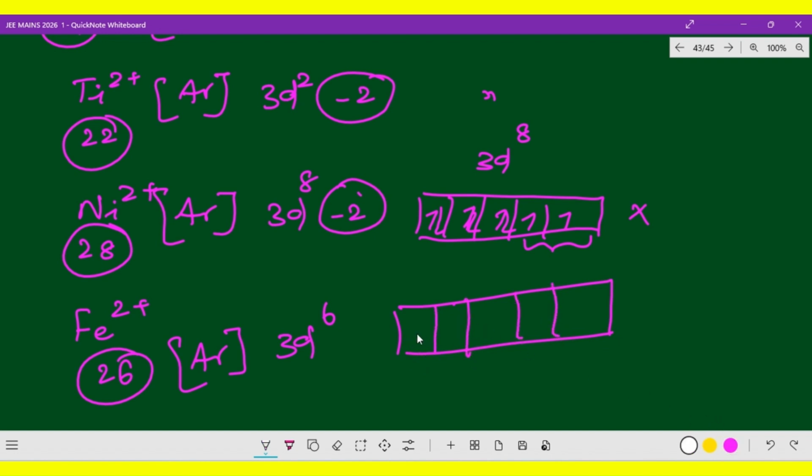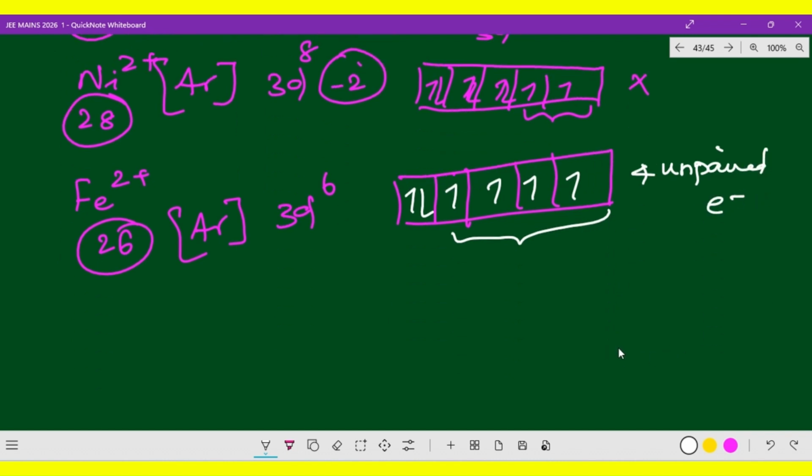Okay, now how many unpaired electrons are there? 1, 2, 3, 4, 5, and 6. Here already minus 2, from 4s2, 3d6, so 2 electrons have gone, so 3d6 only. So how many unpaired electrons are there? 4 unpaired electrons. So 4 unpaired electrons means naturally this is possible, because it is greater than 3.